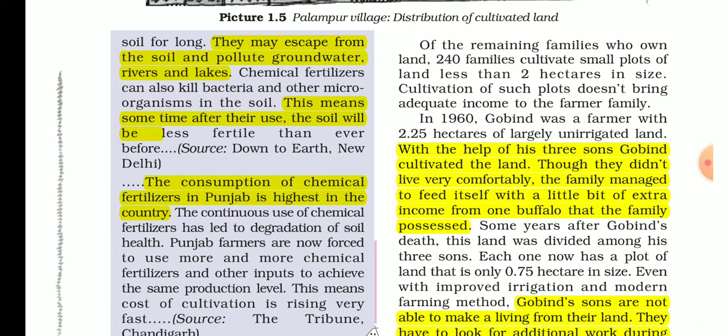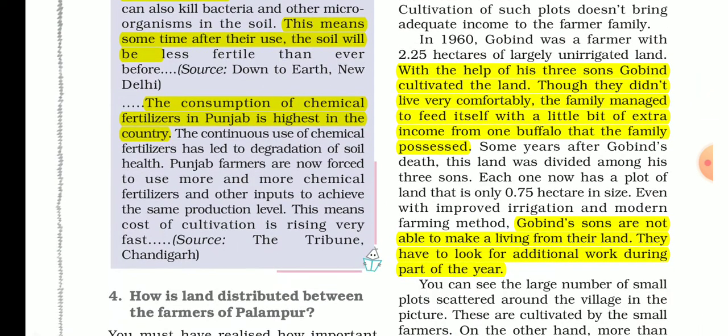I will give you an example. If your father is a farmer and has 2.25 acres of land, and your father has three sons, then after the death of the father the children will divide the land into three equal parts, and each will get 0.75 acres.